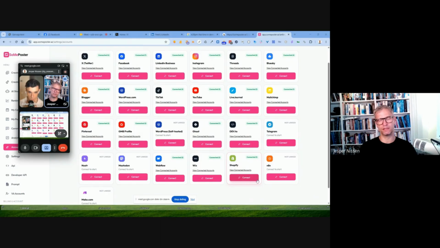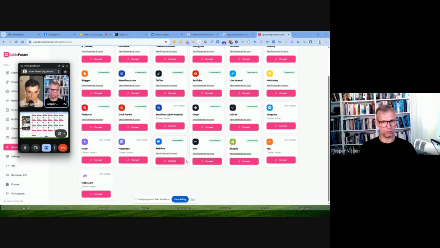So what that means is that when you publish an article or a post on the Shopify site, it gets indexed on the subdomain of the Shopify domain, which means it doesn't start from zero. Again, that means you have a higher chance of ranking these Shopify pages. I didn't know that; I just discovered this last month. And same thing with these other guys here, Webflow and Wix also, and of course WordPress.com up here.